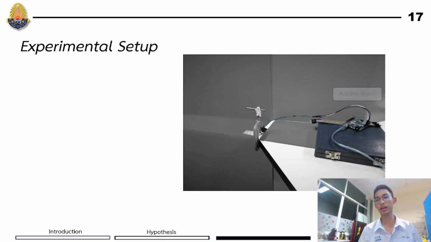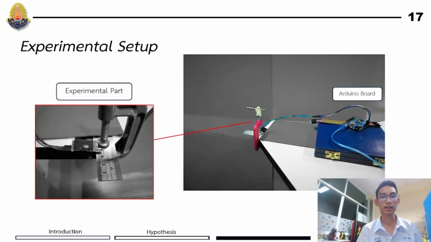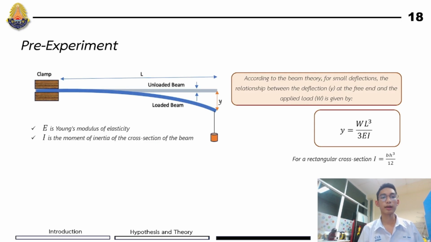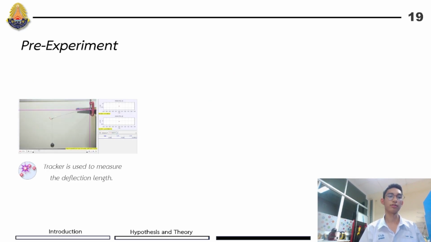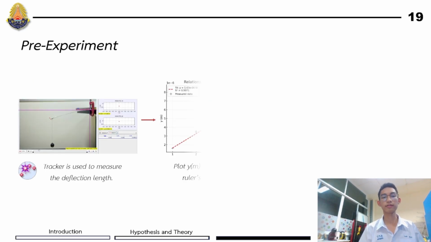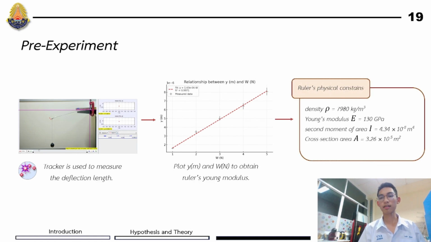For the experimental setup, we have an Arduino board, a sound sensor connected with the Arduino board, the ruler, and the clamp. For the preliminary experiment, from beam theory, the relationship between the deflection and the applied load is given by these equations, and we can find the Young's modulus of the ruler from them. We measure the deflection length, plot the graph, and obtain the ruler's Young's modulus. Here is the ruler's physical constant we have obtained.